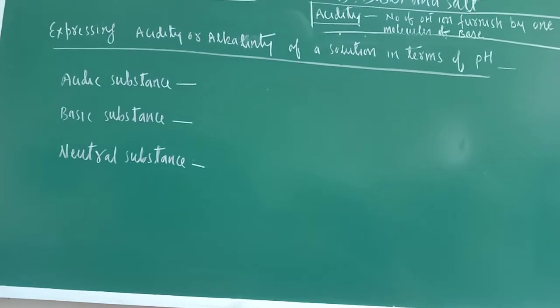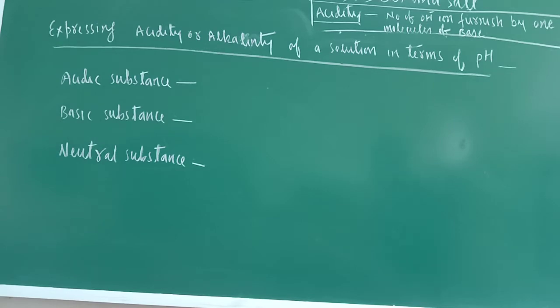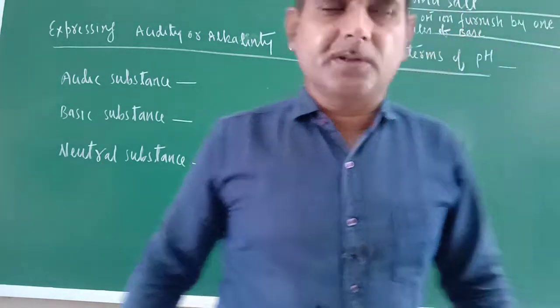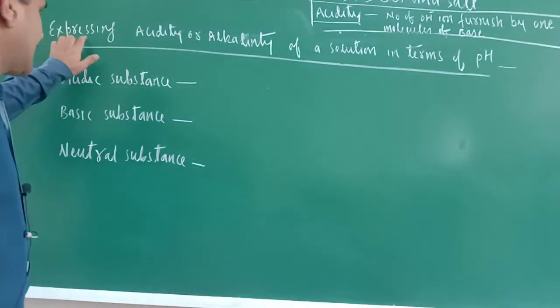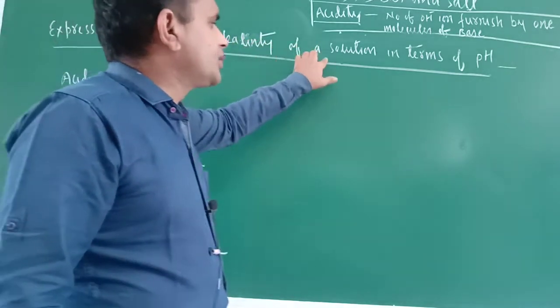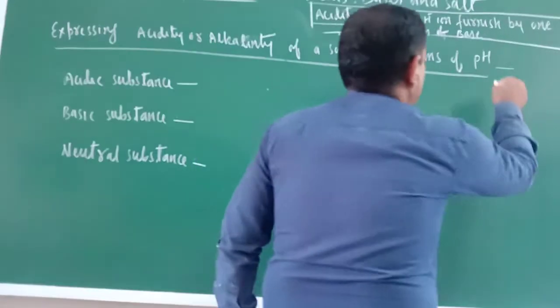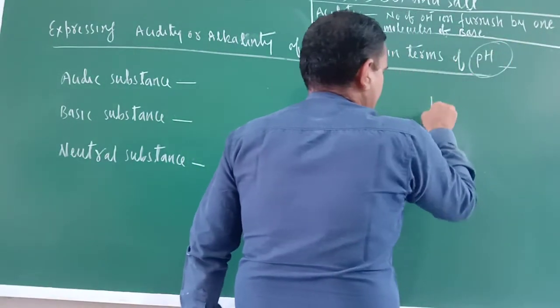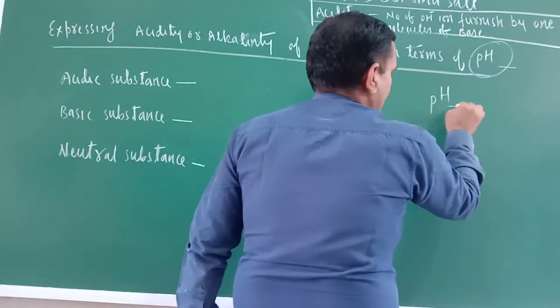Now I am teaching you the very important aspect of this unit: expressing the acidity or alkalinity of a solution in terms of pH. You should write pH in this way only. What is the meaning of this?